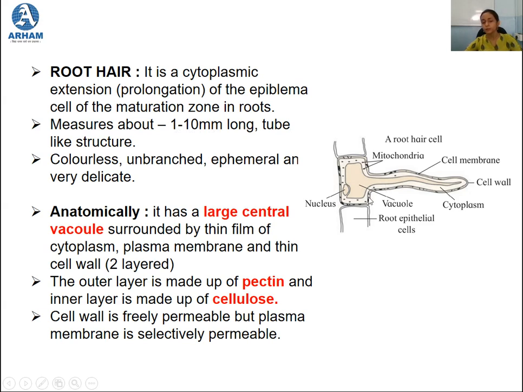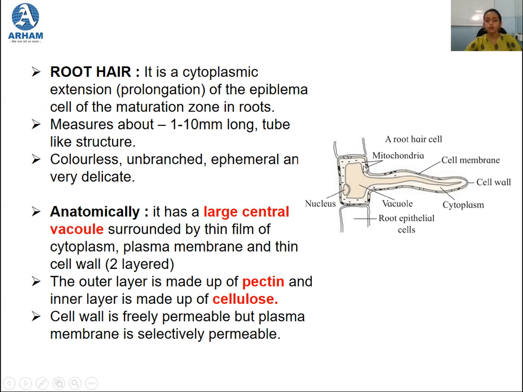So as you can see, this is an epiblemma cell and this is the root hair. So that is how the root hair is considered to be a cytoplasmic extension of this epiblemma cell.